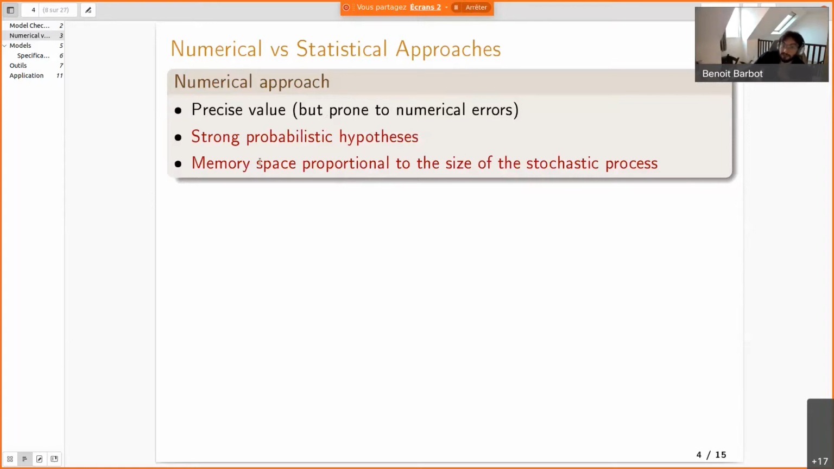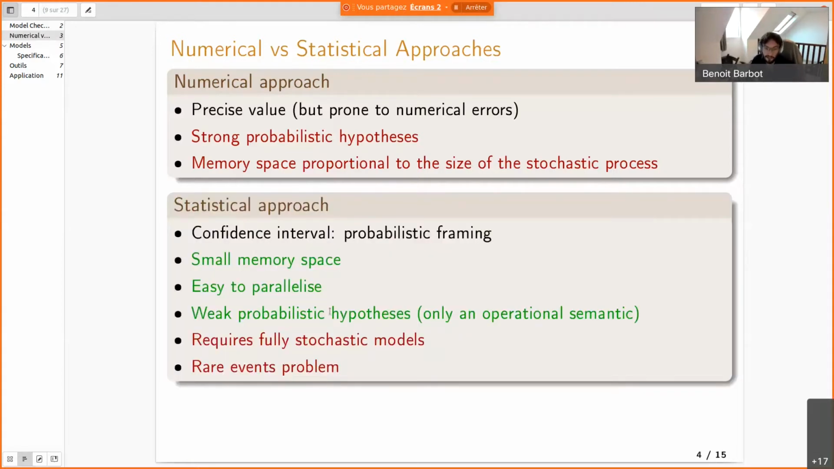You need to have a memory space proportional to the size of the stochastic process, because you need to build the matrix. There are many tricks to do that without building the full system, but still it consumes a lot of memory. And on the other hand, the statistical approach gives a confidence interval, and has a very small memory footprint, and can be easily parallelized. You don't need strong probabilistic hypothesis, but the problem is that you need fully stochastic models, so you cannot deal easily with MDP or games.